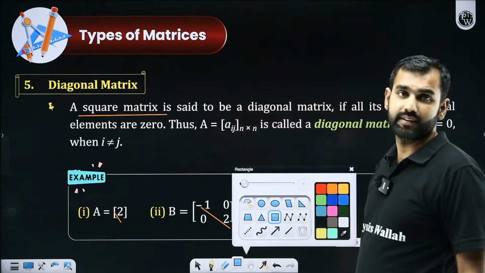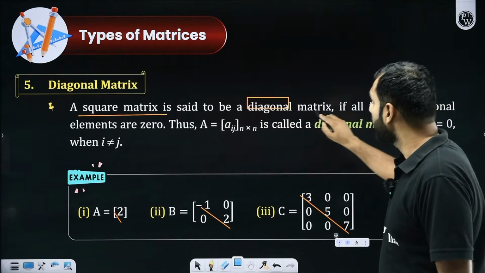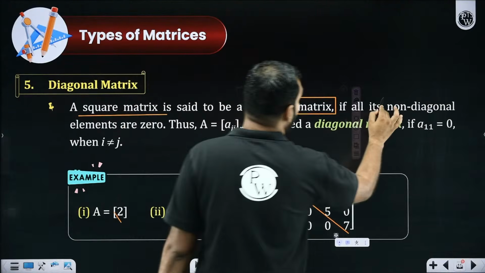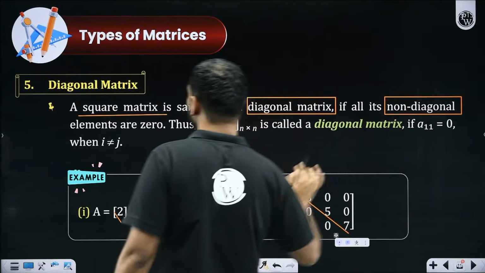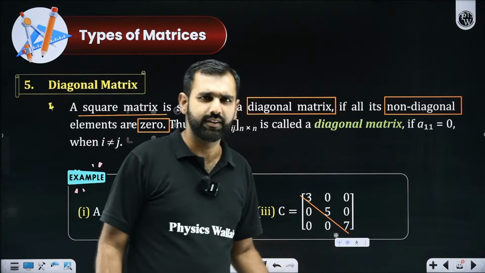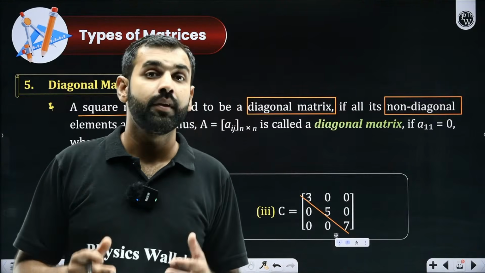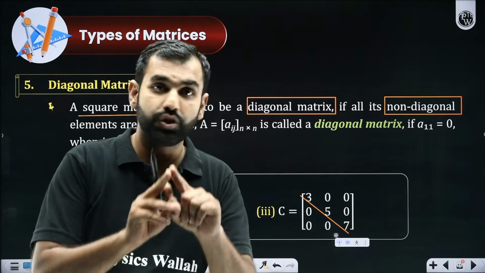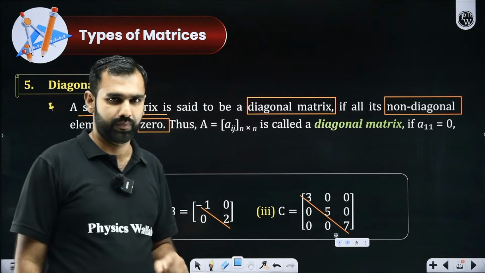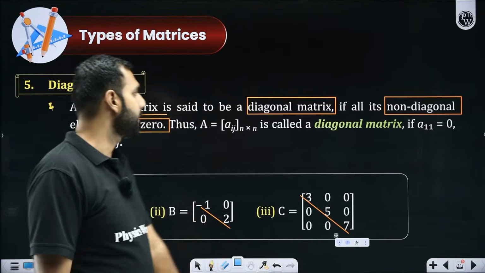Along with being a square matrix, I'll call it a diagonal matrix if and only if all the non-diagonal elements are zero. So if all the non-diagonal elements are zero, I'll call it a diagonal matrix. First condition, it should be a square matrix. Second condition, non-diagonal elements should be zero. Did you all get that? Second thing here, pay attention everyone.